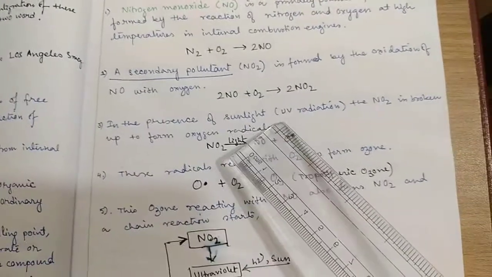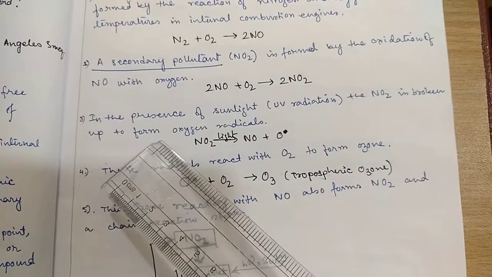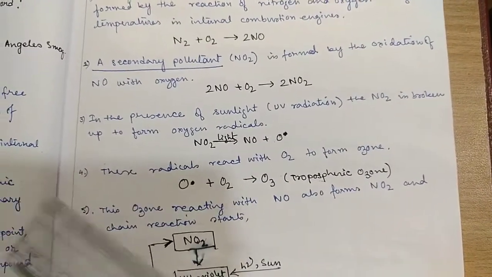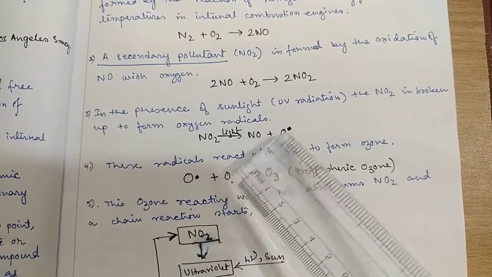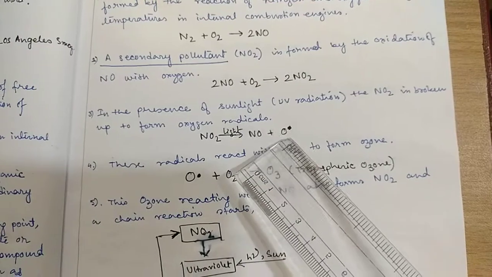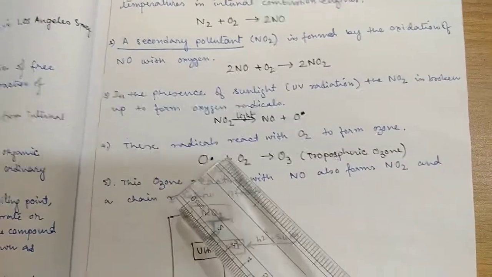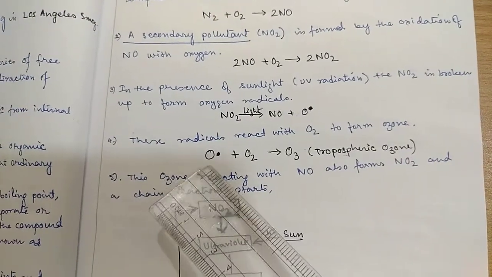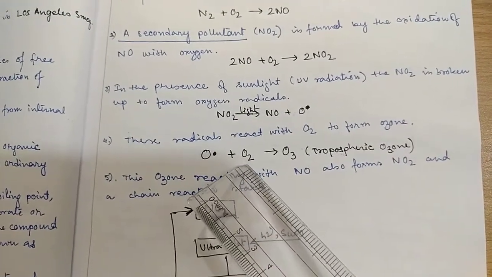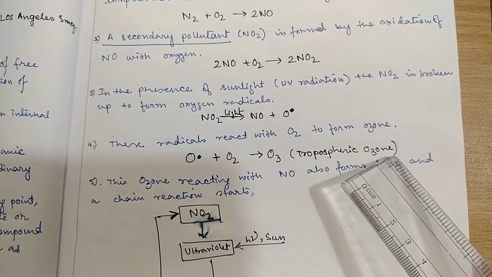In the presence of sunlight, that is UV radiation, the NO2 is broken up to form oxygen radicals. NO2 plus light gives NO plus a free oxygen radical. These radicals react with O2 to form ozone. Oxygen radical with oxygen gives O3. It is tropospheric ozone.